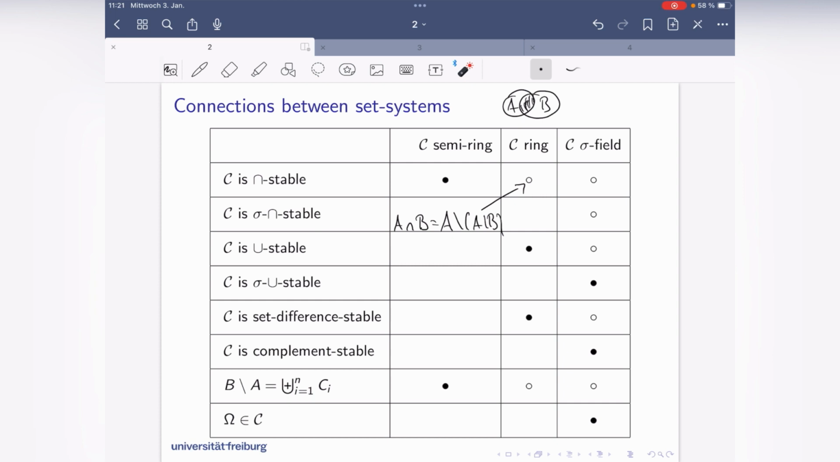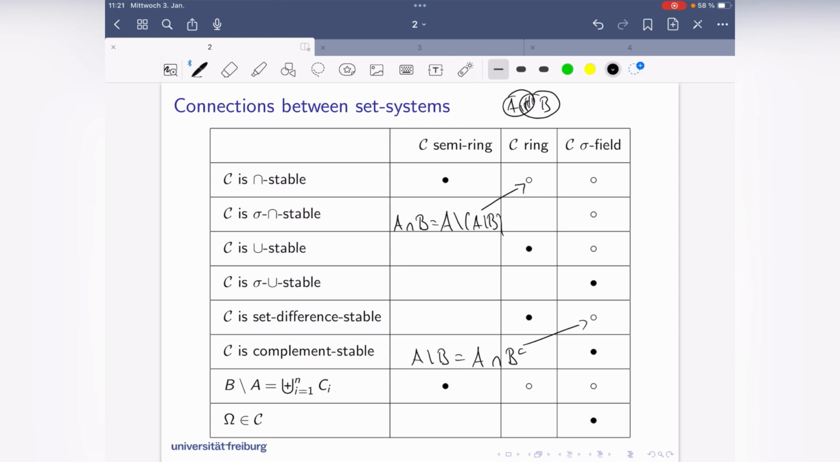Set difference stable. So let's look at this here. That's simple. Set difference would be A without B. And A without B is the same as A intersection with the complement of B. And since the sigma field is complement stable, I have that B complement is in the sigma field. It's also intersection stable, which I did not prove yet.